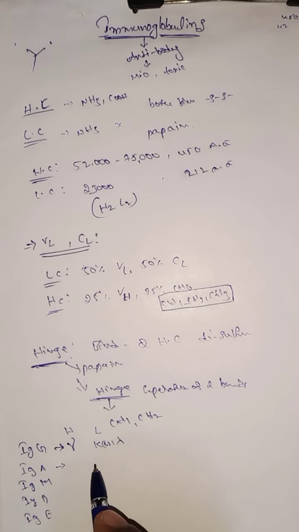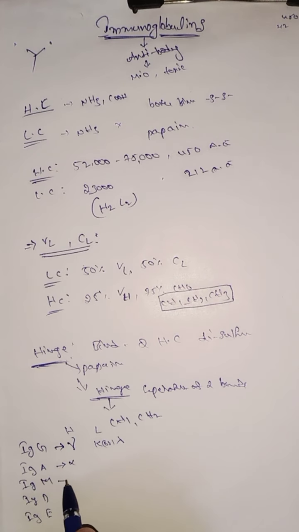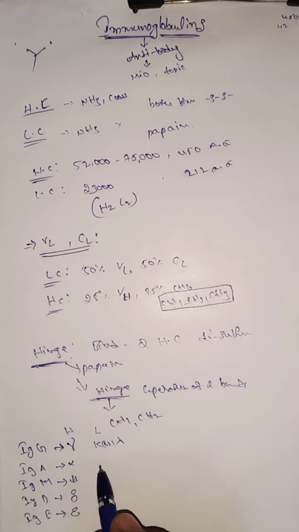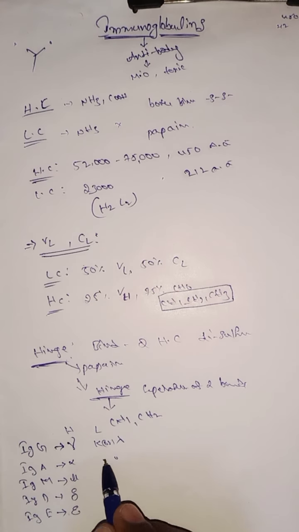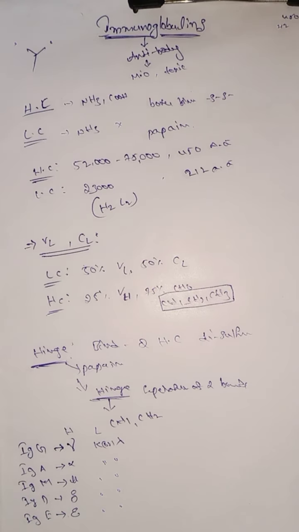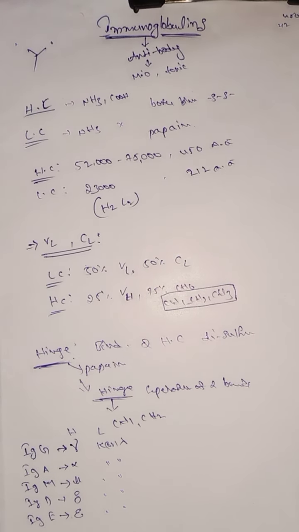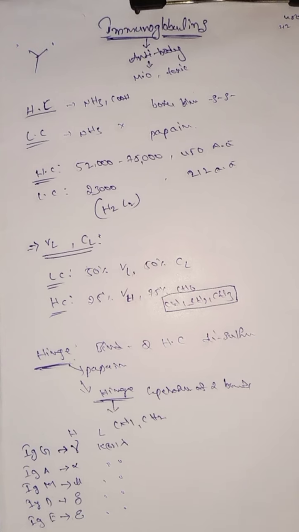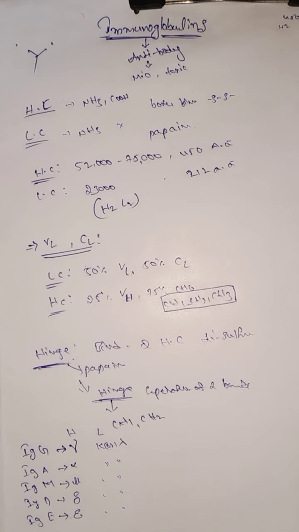IgA heavy chain is known as alpha. IgM is mu, IgD is delta, and IgE contains epsilon. All categories, IgA, IgG, IgM, IgD, IgE, contain a heavy chain, and the light chain is the same: kappa or lambda.